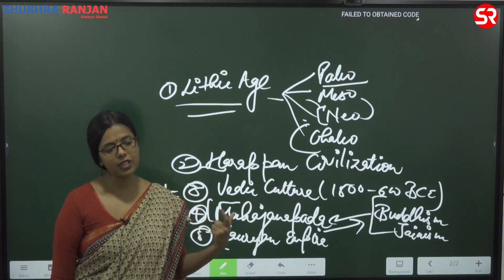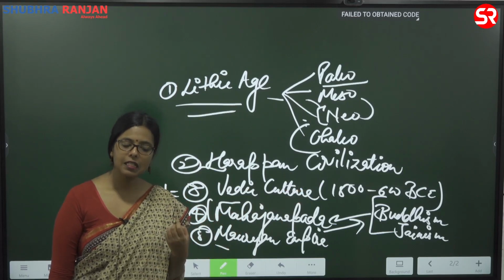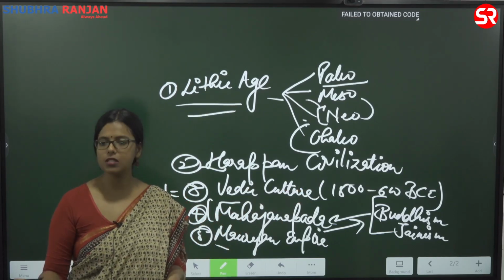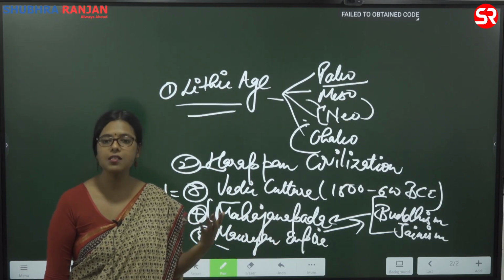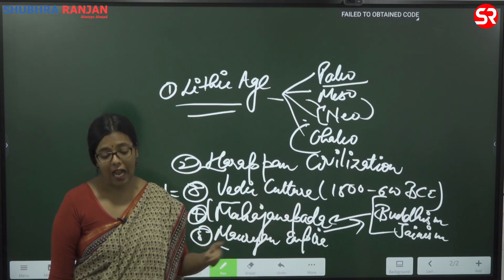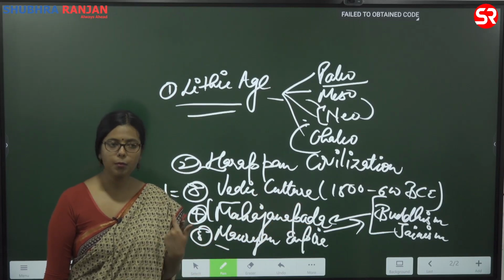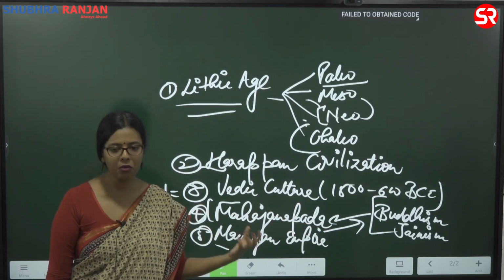Even when we compare Buddhism and Jainism together, you will realize that Buddhism got much more support compared to Jainism. So what was the reason for that? Why did Buddhism get so popular? At the same time, why is Buddhism going to die down in the country of its own origin?